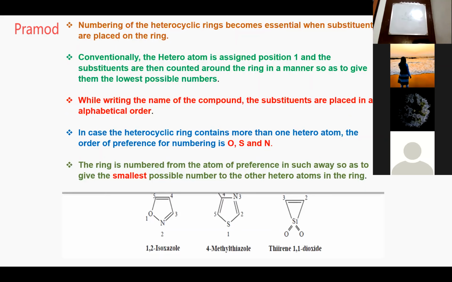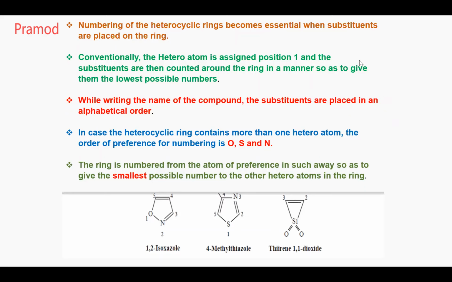Okay. Next, Rainy, can you read it for me? While writing the name of the compound, the substituents are placed in alphabetical order. If it is chloro and methyl, which will get the first naming? Chloro. The position of the chloro you write as a number followed by a dash and the name, then a comma, then the second substituent. This is how you write the name of the compound.